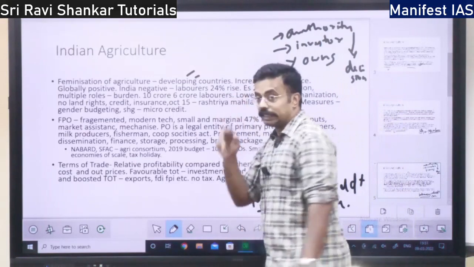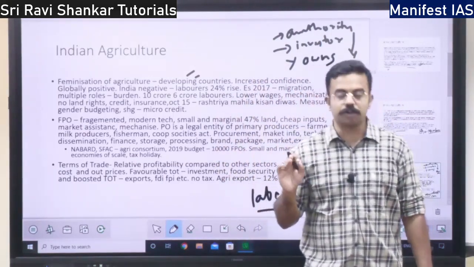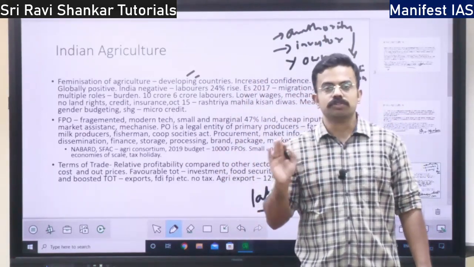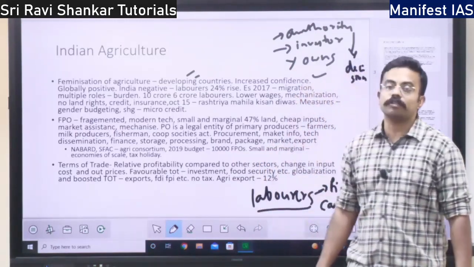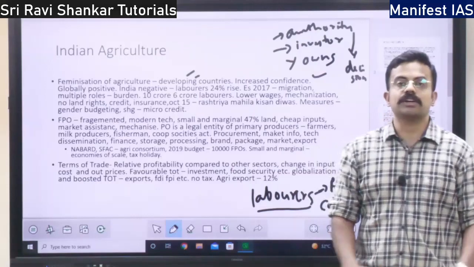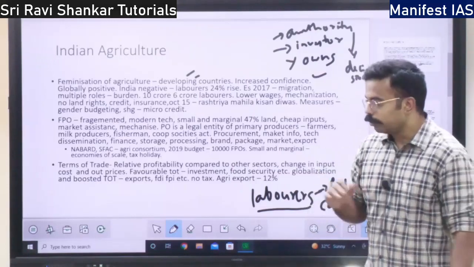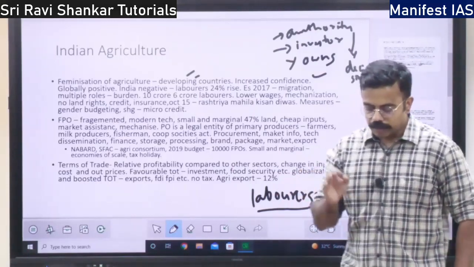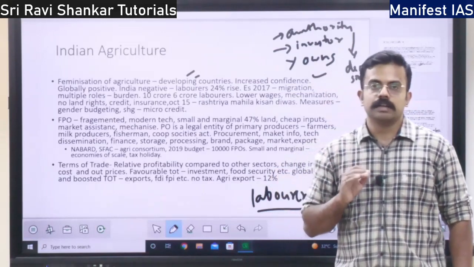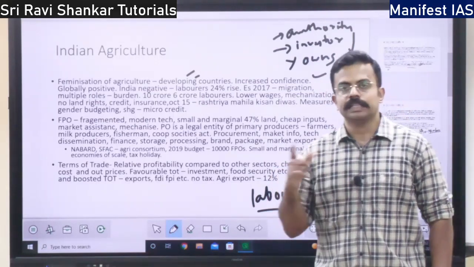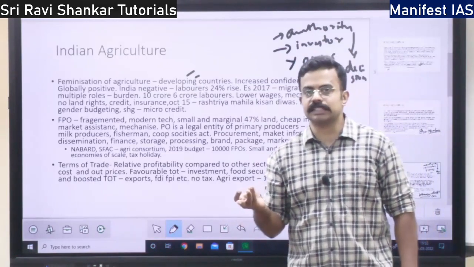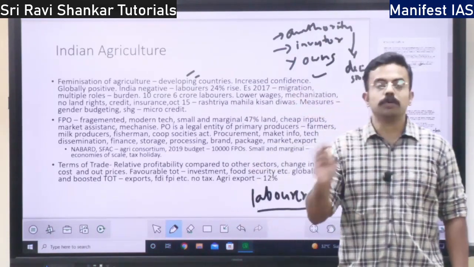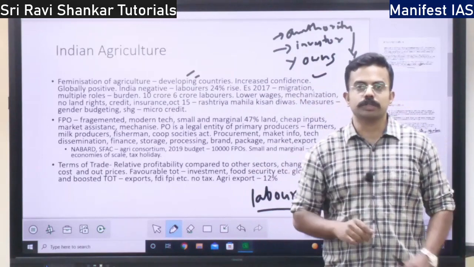So on the positive side, I told you that this has both positive and negative. What is the positive? It increases the confidence of women. See, women are involved in farm labor. What happens? They get their daily wage in their hands, right? They have financial independence. They will be outside their home. They are not stuck to their home.